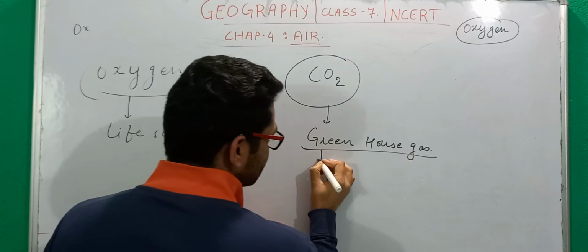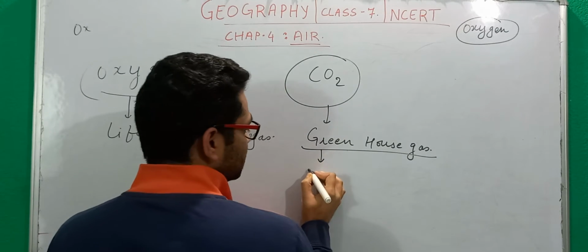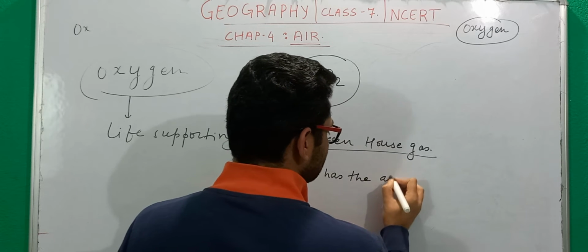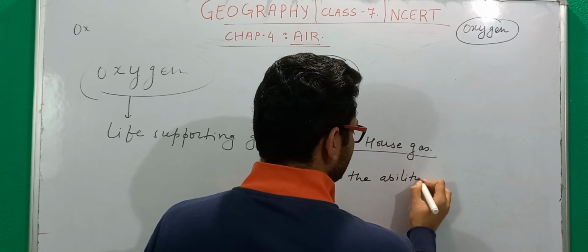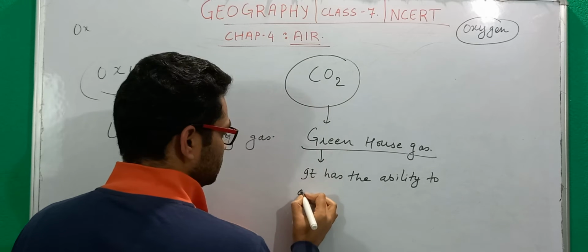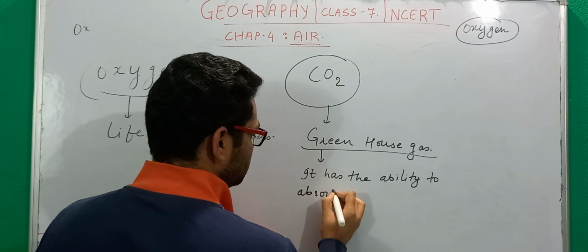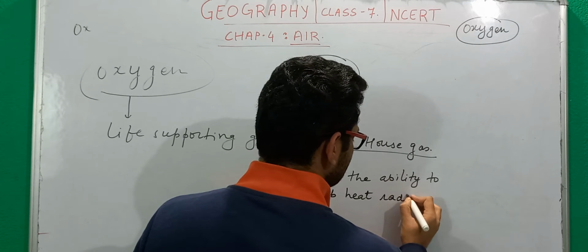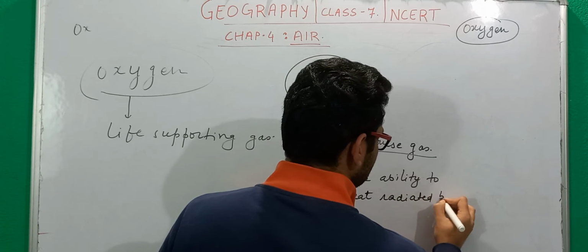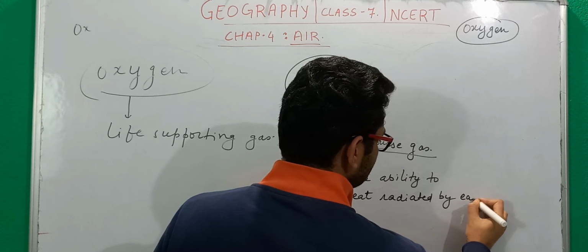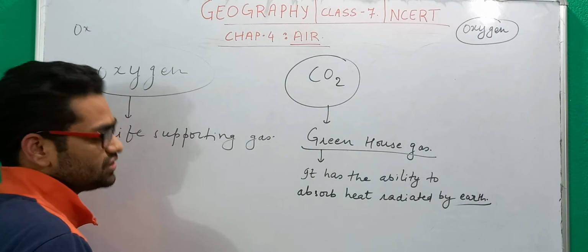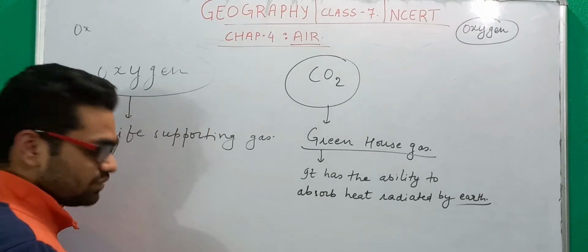When we say greenhouse gas, it means it has the ability to absorb the heat that is radiated by the earth.